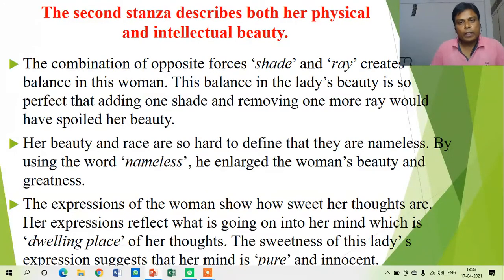of this woman. This balance in the lady's beauty is so perfect that adding one shade and removing one ray would have spoiled her beauty. So there is no need to add something or remove something from this beautiful lady, because she is the symbol of the perfection of beauty, he says. Her beauty and grace are so hard to define that they are nameless. Nameless is a term used here. Why? Because by using the word nameless, he enlarged the woman's beauty as well as greatness. So nameless is in a way priceless.